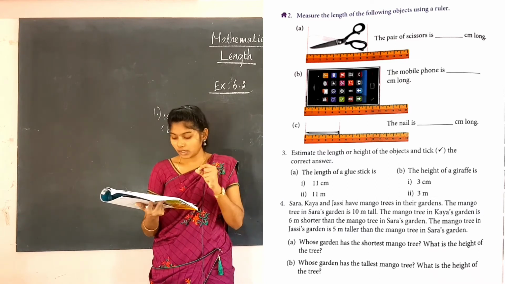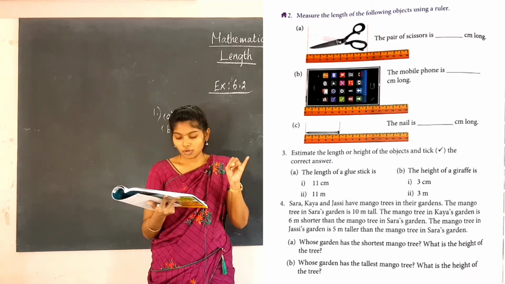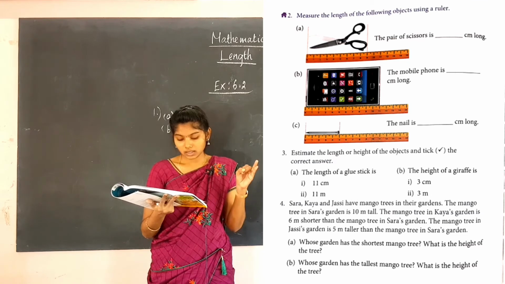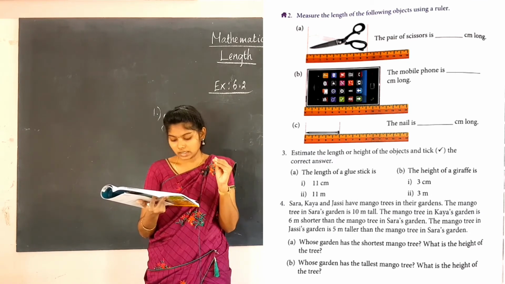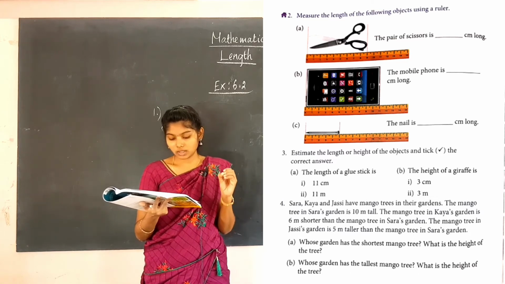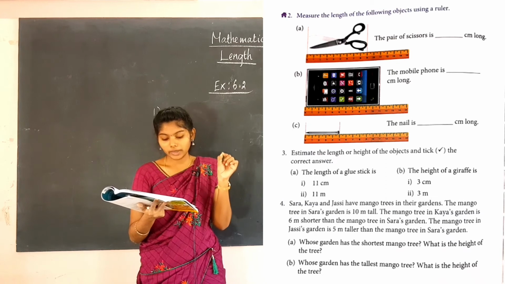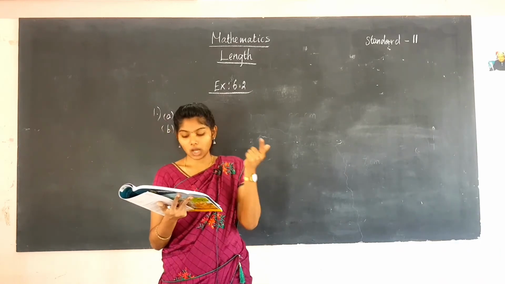So compare each of the measurements given in meters. The first one is 10 meters, which is Sarah's, Kaya's is 6 meter, and in Jessie's garden 5 meter. So which one is the shortest mango tree? The mango tree in Kaya's garden is 6 meters shorter than the mango tree in Sarah's garden.